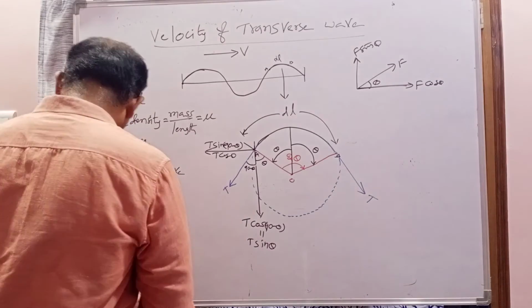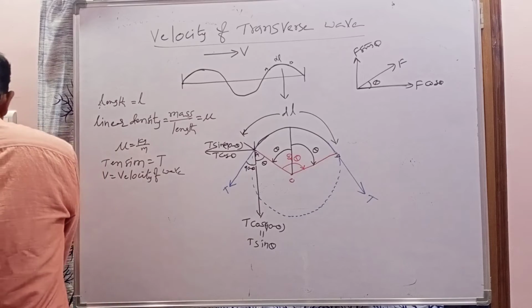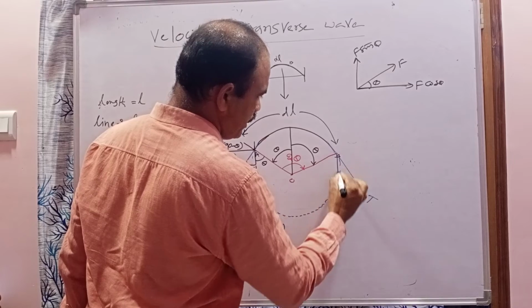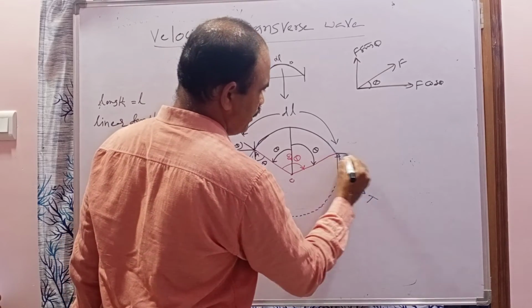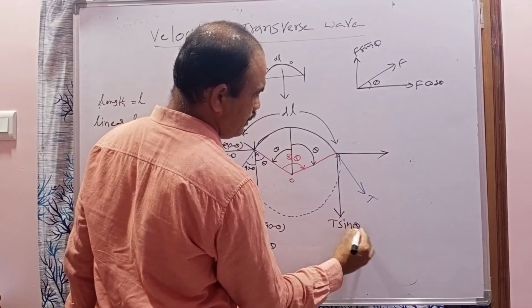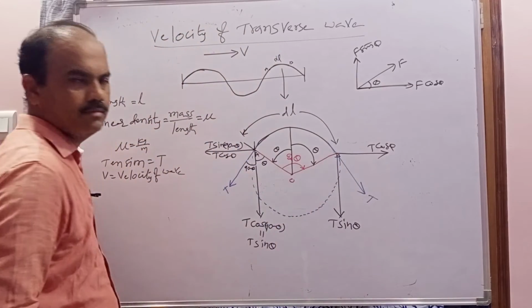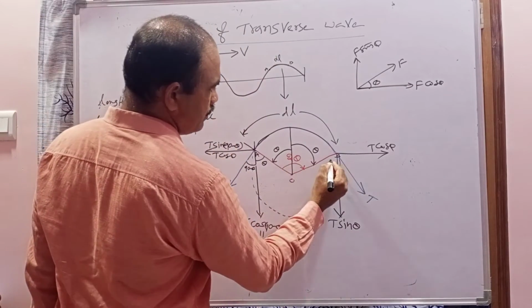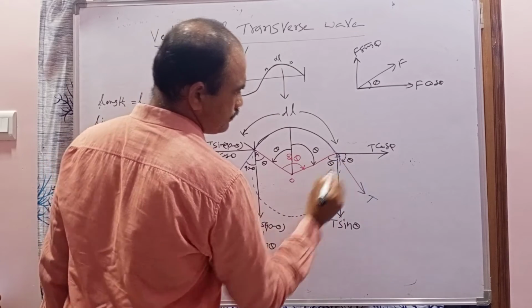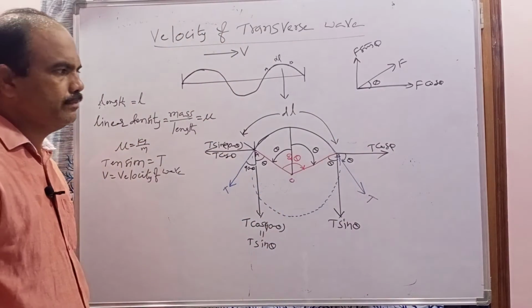Now in the same way, when this T is resolved into two components, one along vertical and another along horizontal, in this direction you get T sin theta, and in this direction T cos theta. Following the same rule here, this is theta, this is also theta, and so it is T cos theta and T sin theta.